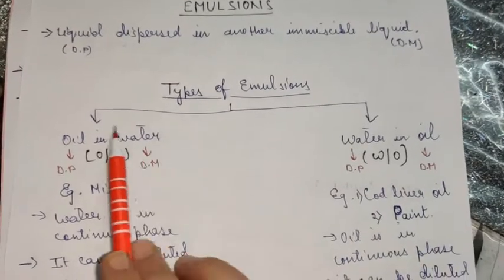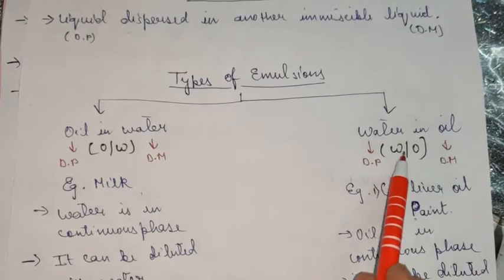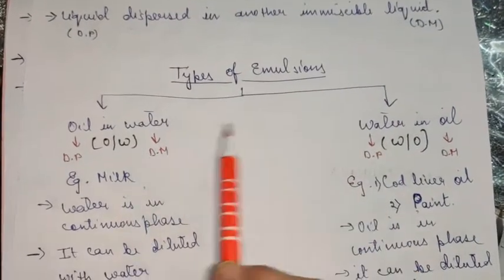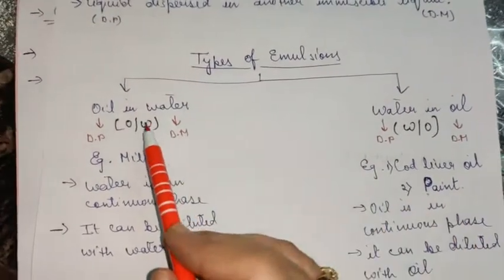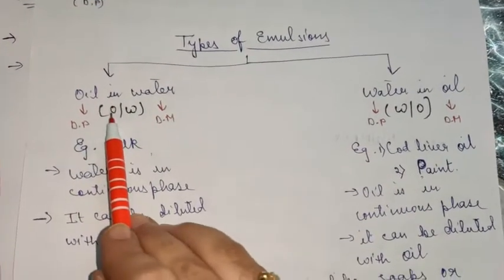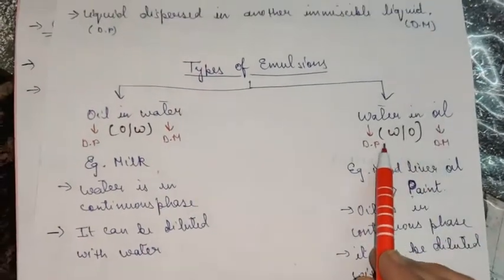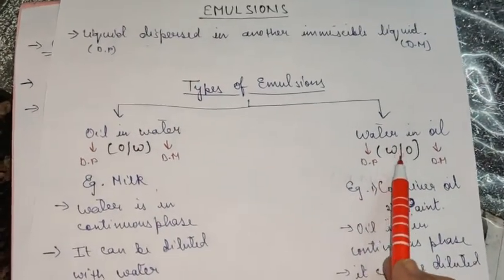So this was the question asked this year. O by W or W by O? So this was the question that was asked this year. So this is very simple. Oil in water is abbreviated like this, O by W, and water in oil is abbreviated as W by O,